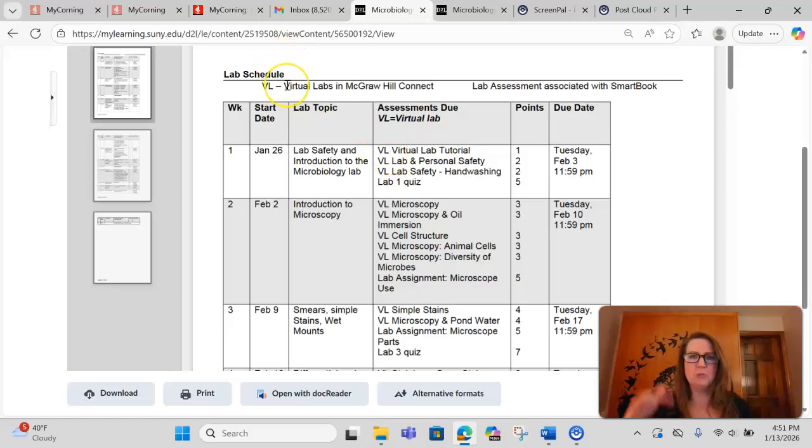All right, so let's go through this. Essentially what I have here is the start date. This is the Friday of the beginning of our module week, if you will. And you might remember that I said you've got about 12 days to do all the things that you need to do for the lecture and the lab. So no different in the lab. Your assignments will be due Tuesday at 11:59 p.m. And again, it opens on a Friday, but you have that weekend, the whole next week, the following weekend, and Monday, Tuesday, and then it's due. So start ahead and work smartly and don't wait to the last minute.